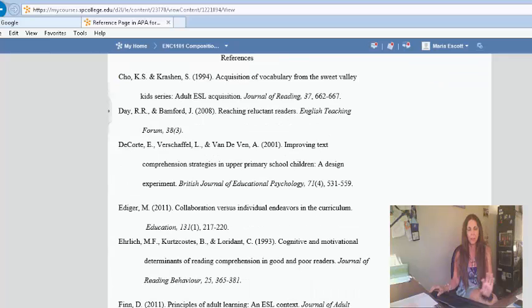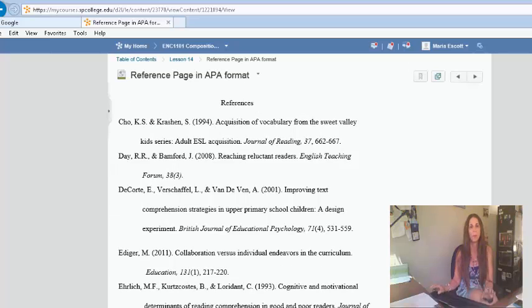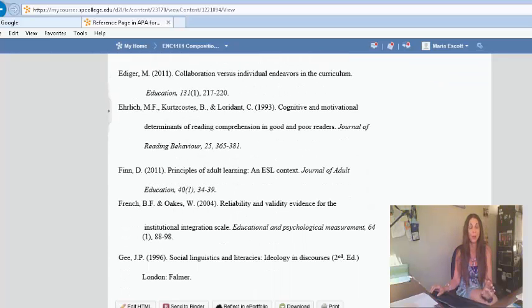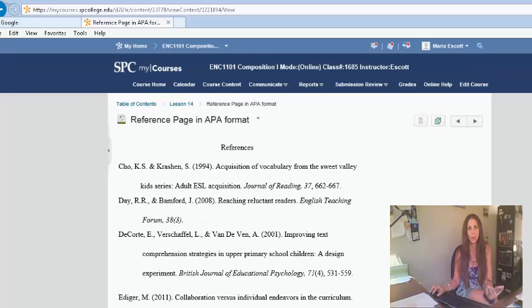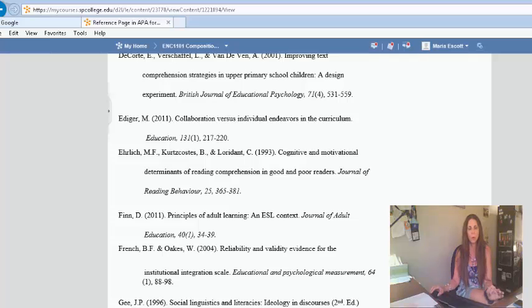The formatting looks a little wacky when I put it into my courses for some reason, but just so you know, your references page should be centered. You should have the hanging indent, and it should all be double spaced and in Times New Roman font, 12 point. The journal article titles need to be in italics, and this needs to be in italics, but not other items in it. This should not be in italics right here, the 4. The 1 is not in italics, but the number outside is. Those are all little things that I look at.